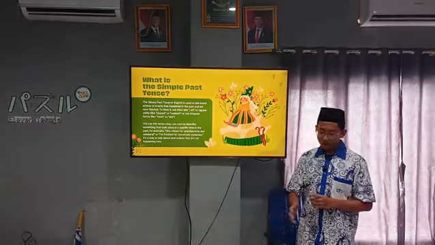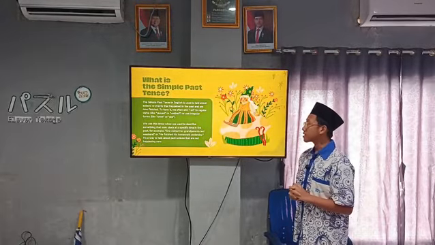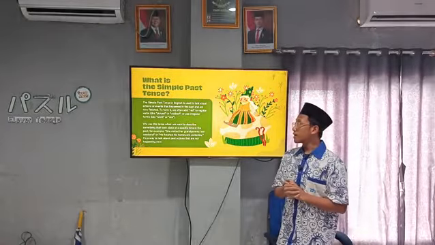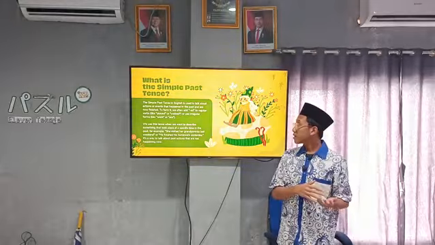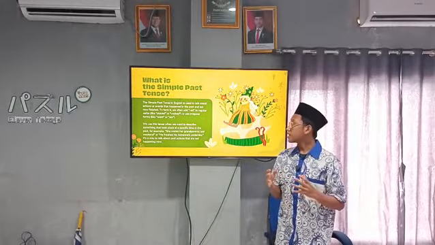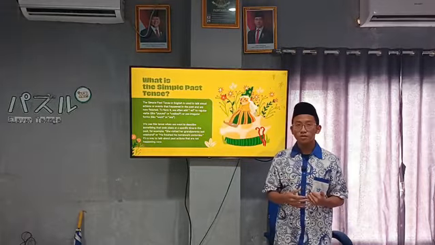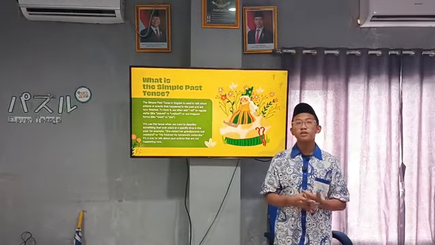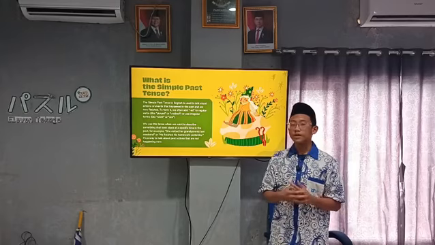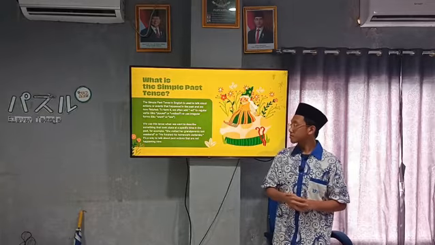Next. Then, what is simple past tense? Simple past tense in English is used to talk about actions or events that happened in the past and are now finished. To form it, we often add -ed at the end of regular verbs like played or walked, or use irregular forms like went or ate for irregular verbs.